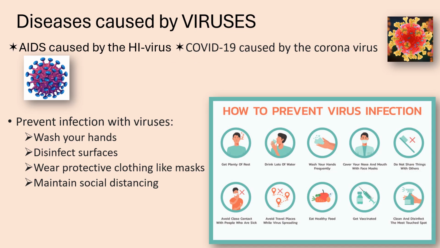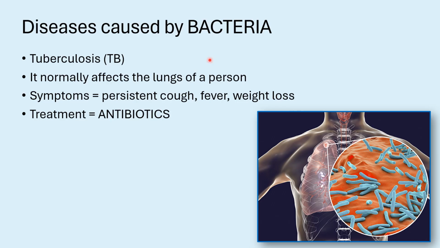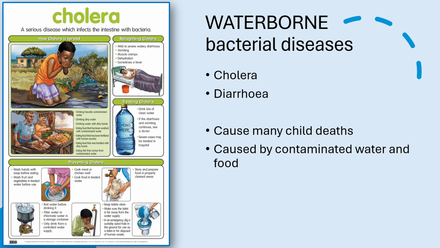It's AIDS and COVID-19. Then there are also diseases caused by bacteria. An example of such an illness is tuberculosis or TB. It normally affects the lungs of a person. The bacteria grows in the lungs of a person. And the symptoms for TB are normally a persistent cough and then fever and weight loss. But luckily we can treat TB, and the treatment for TB is through antibiotics. Antibiotics are a medicine that can kill the bacteria causing TB.